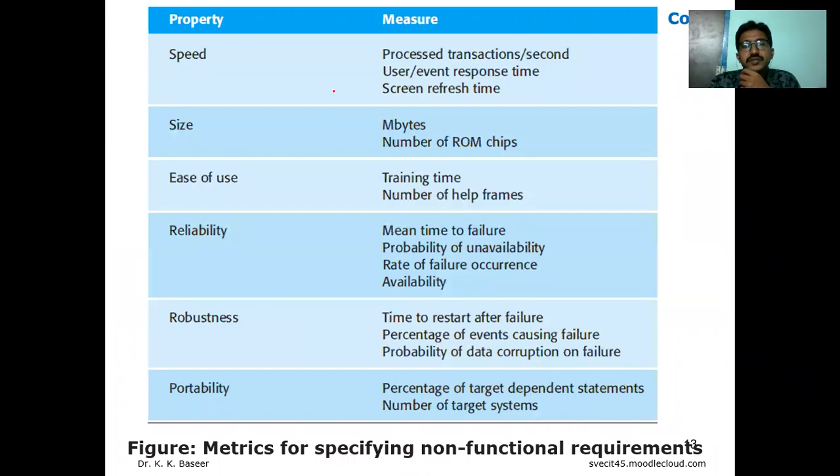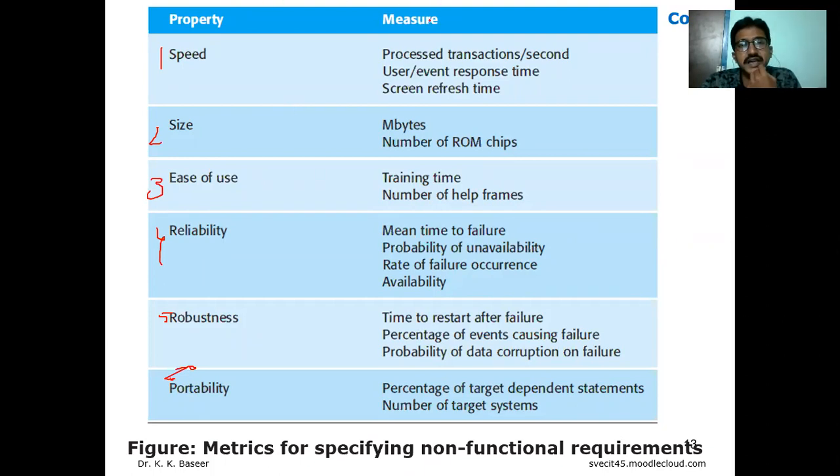Now, what are the different metrics available in software? The first category is speed, second is size, third is ease of use, fourth is reliability, fifth is robustness, sixth is portability. If you are unable to remember all of them, please write down at least a few in the examination. The table talks about the property as well as the measure.